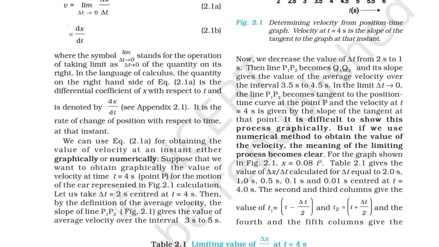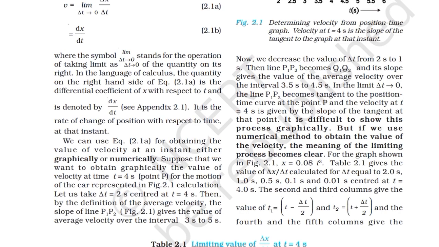Now we decrease the value of Δt from 2 seconds to 1 second. Then line P1P2 becomes Q1Q2 and its slope gives the value of the average velocity over the interval 2.5 seconds to 3.5 seconds. In the limit Δt→0, the line P1P2 becomes tangent to the position-time curve at the point P, and the velocity at t = 4 seconds is given by the slope of the tangent at that point.